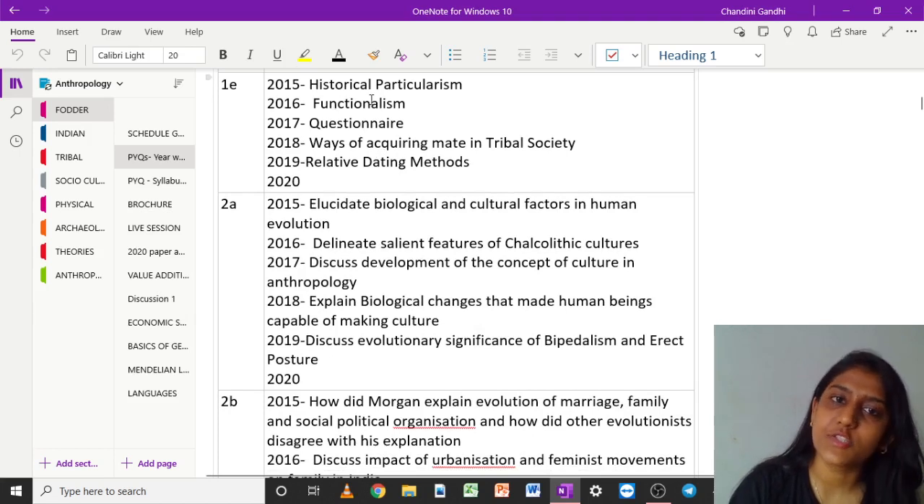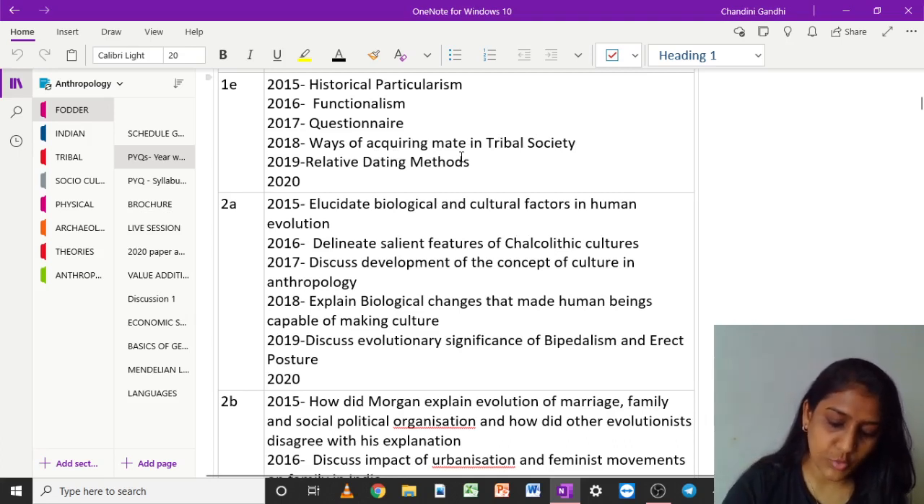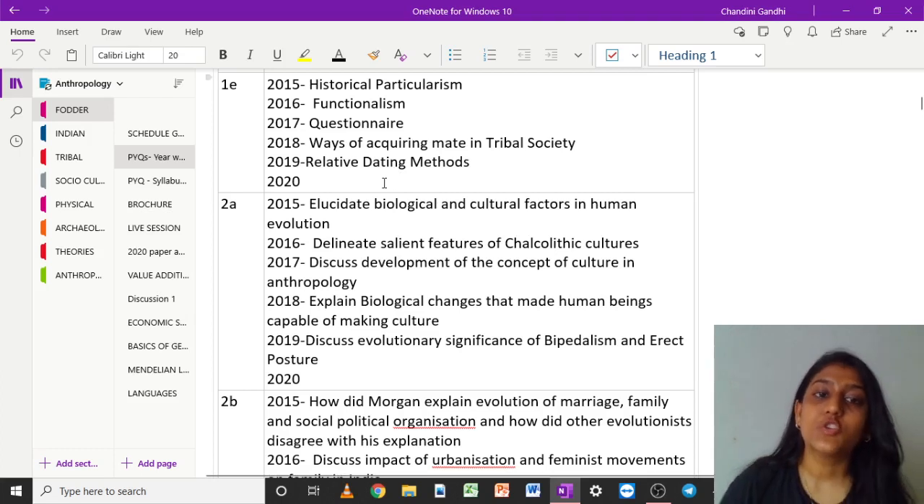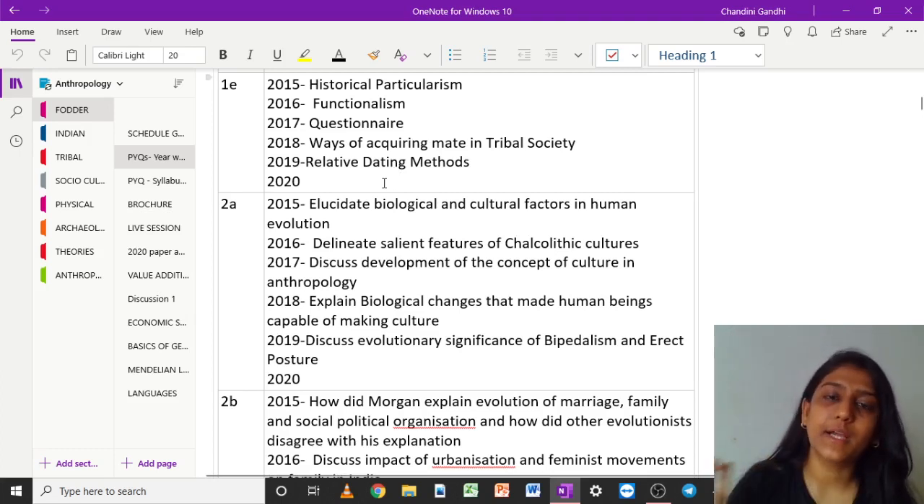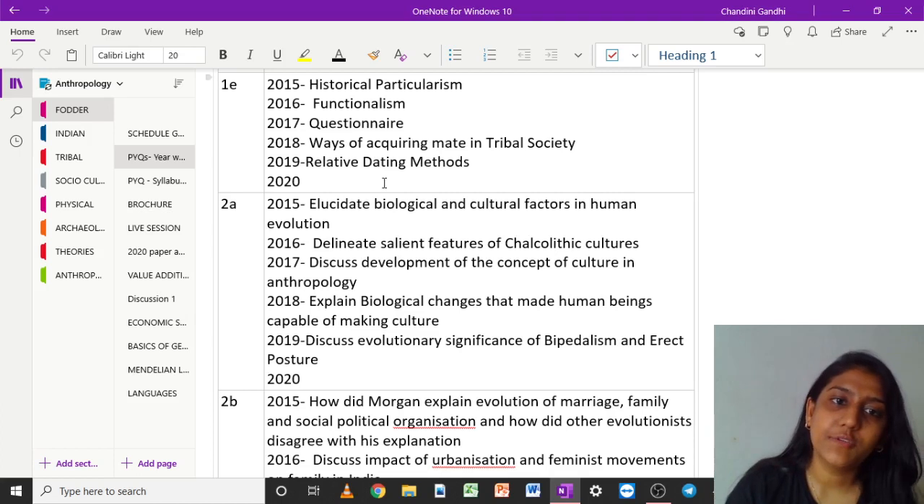So 1E is historical particularism, functionalism, questionnaire, again from that same set, ways of acquiring mate in tribal society. Now this has come from your marriage part. Then relative dating, again unit 8. And here we have Jane Goodall's contribution in studying primate behavior in 2020, right? And this is again from the primate part. So instead of being completely into the socio-cultural part, it has moved to the physical part in the 2020 paper.